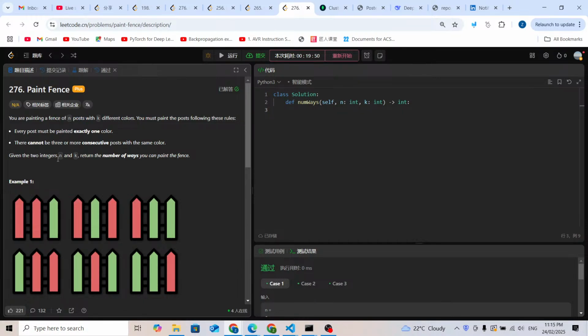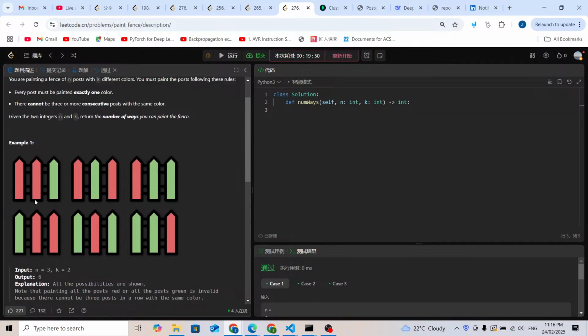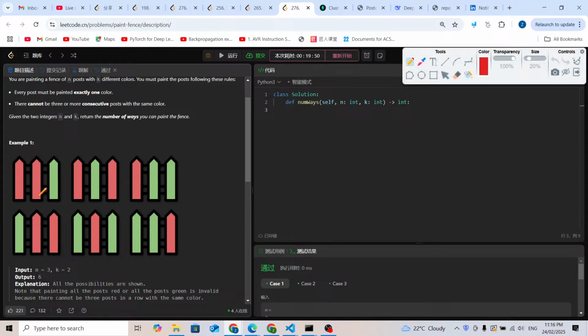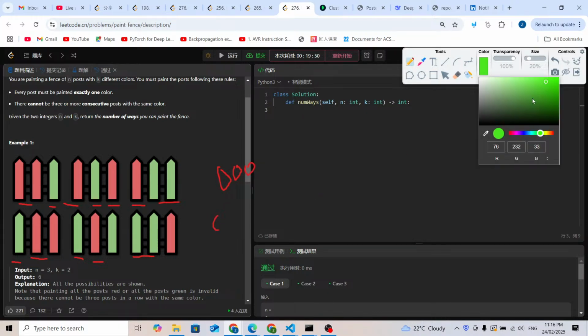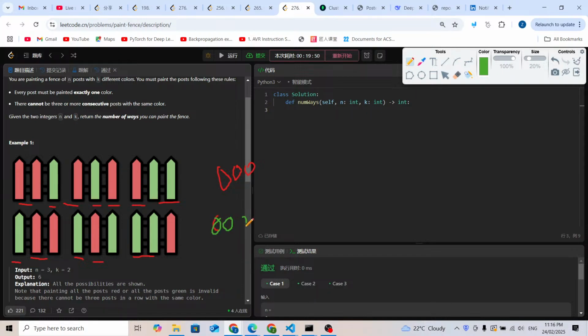We are given those two integers, and we're going to return the number of ways we can paint the fence. Let's check the first example. We have n posts with 2 different colors. There are going to be 6 different cases. For example, red, red, blue, and red, blue, red, and red, blue, blue. Now we start with blue: blue, red, red, and blue, red, blue, and blue, blue, red. We cannot make 3 blue or 3 red, because according to the problem, we cannot do that.